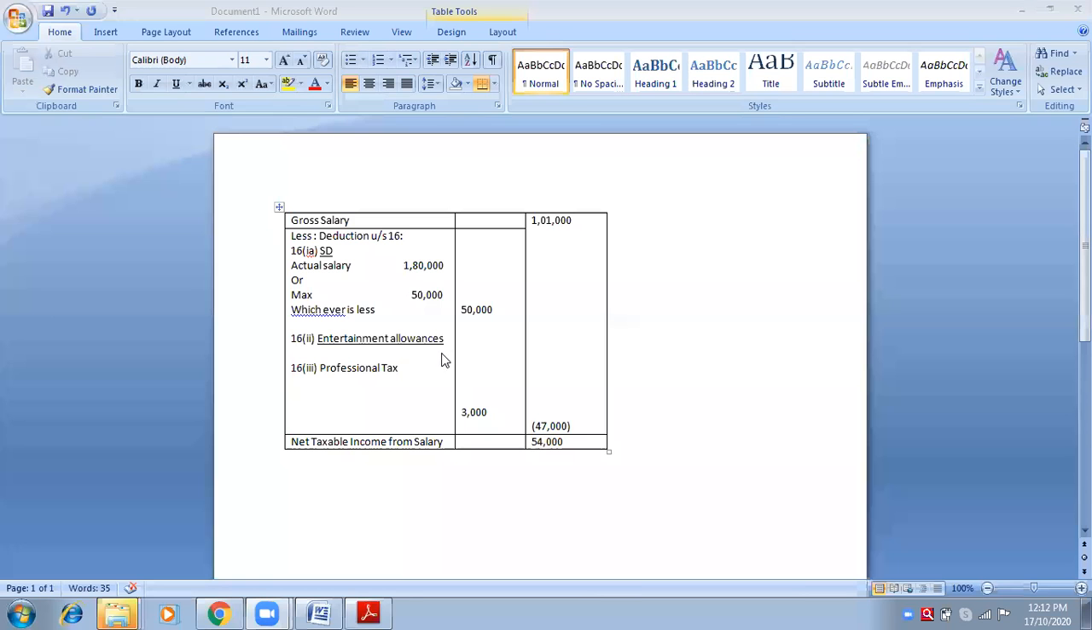Yes, am I audible? Guys, am I audible? Yes, ma'am. Okay. So write down here only the note of not giving the entertainment allowances as a deduction. Write down in the bracket. Here only, see the amount of entertainment allowances.